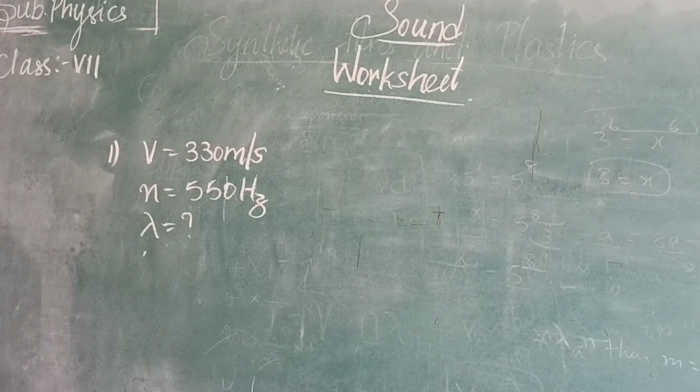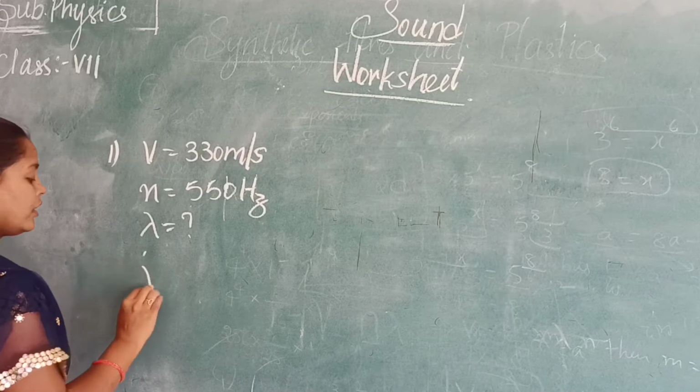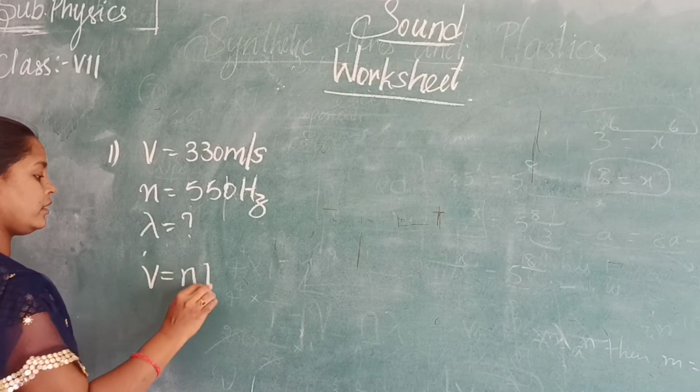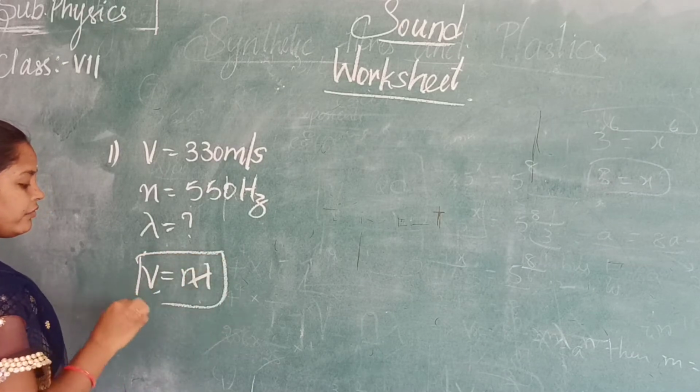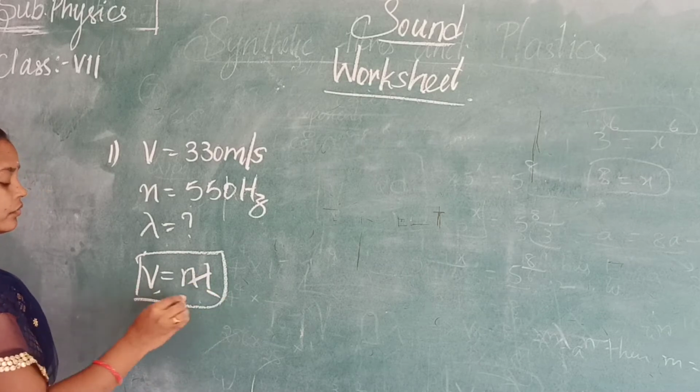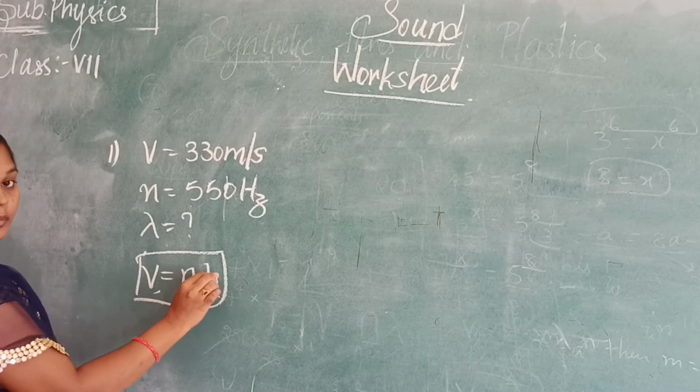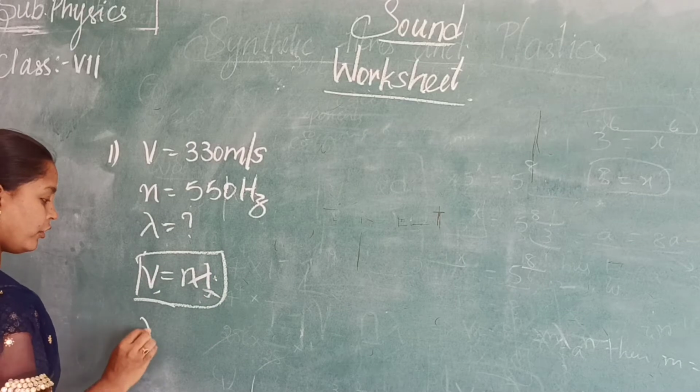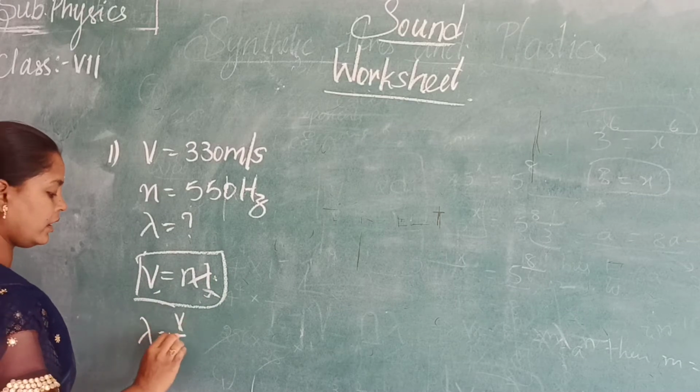What is the wavelength formula we have? V is equal to n lambda. We have V and we have n, so we have to obtain only lambda. Changing the formula, lambda is equal to V by n.